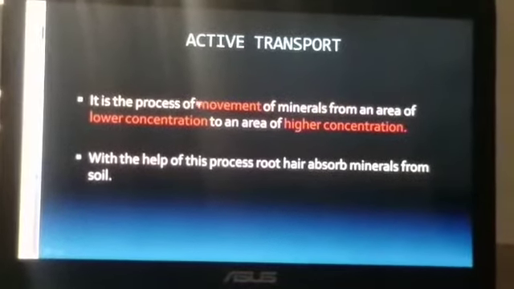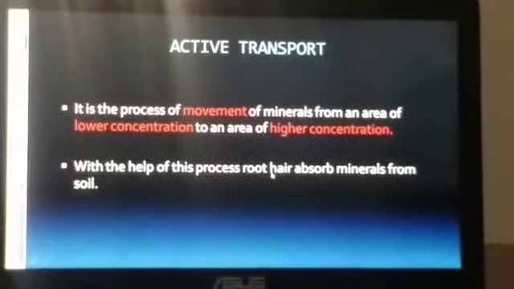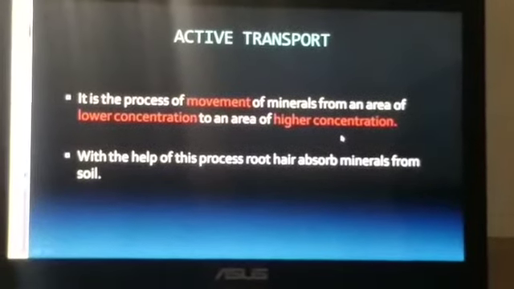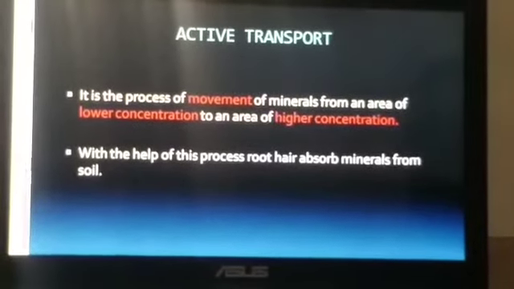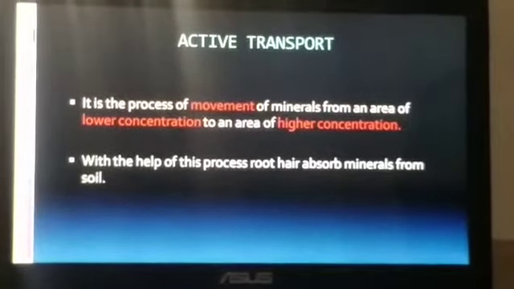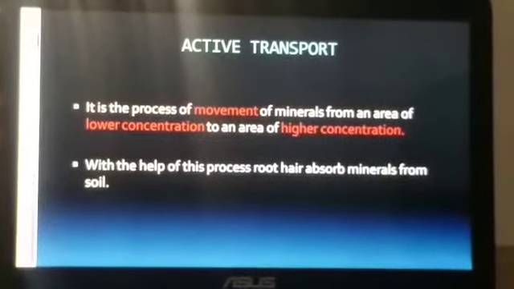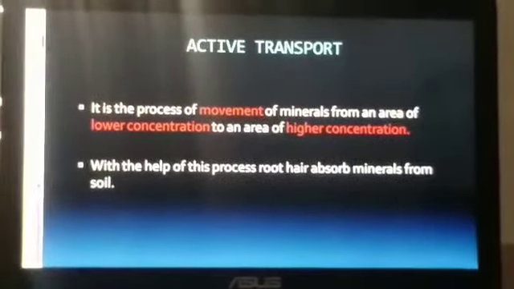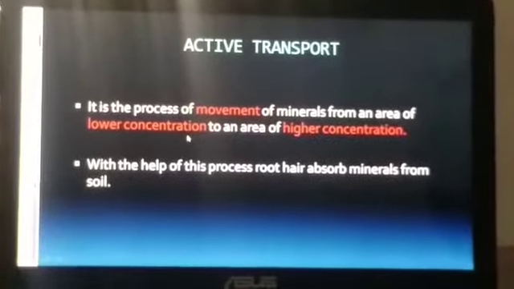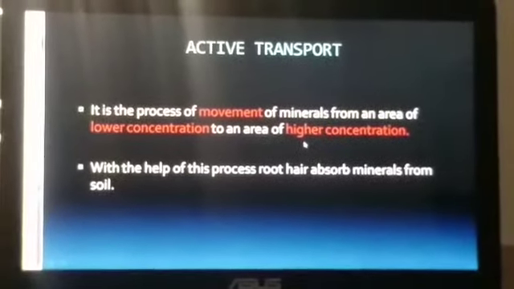It is the process of movement of minerals from an area of lower concentration to an area of higher concentration. It is exactly opposite to diffusion, because in diffusion the movement is from higher concentration to lower concentration, but here you can see in active transport the movement is shown from lower concentration to higher concentration.